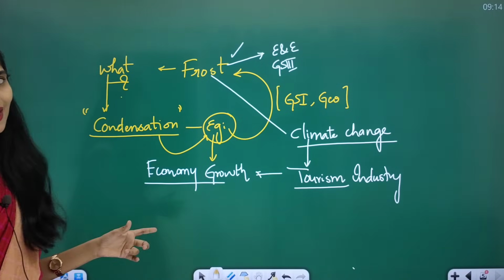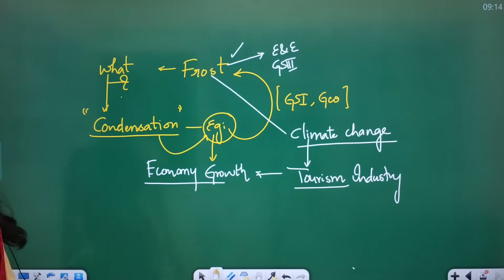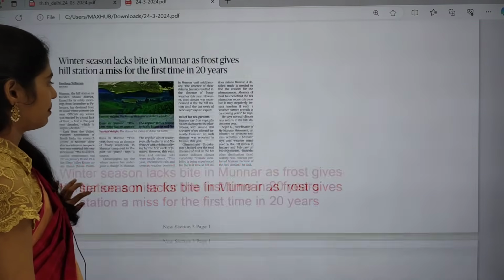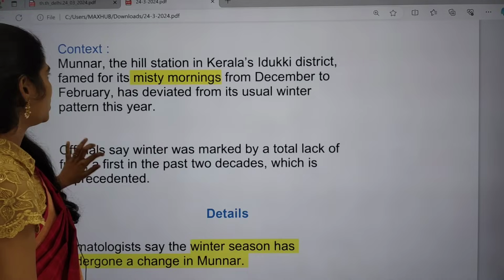Okay, so in this way this article is relevant from different subjects. So now let us see the notes of this article. I came up with the notes. So why is it in the news?